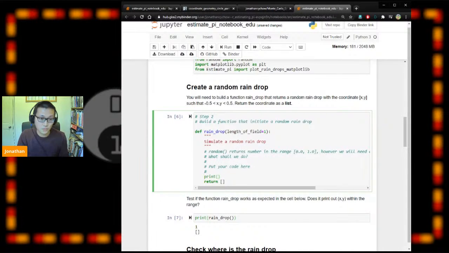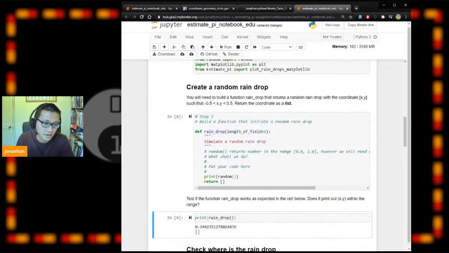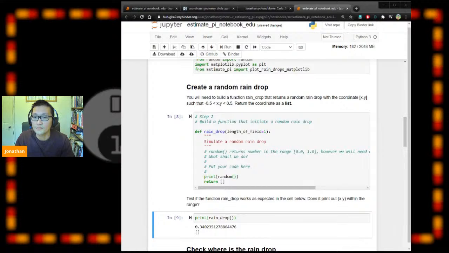Maybe we can start with just printing random. It's between 0 and 1, so that's expected. Let me know when you're done, and just leave a message on the chat, and then I can go forward.